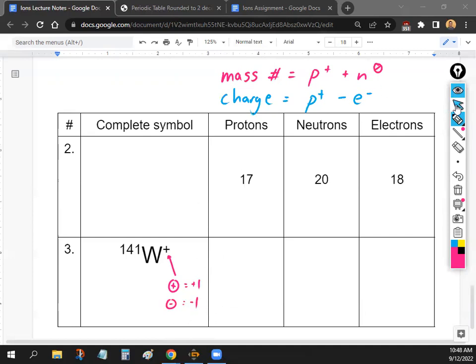And I'll give you guys about 4 or 5 minutes to work on this. Try it out, see if you guys can get the same answers, and we'll go over it in a bit, and I'll get you guys started on your assignment, okay? Okay, so let's start with number 2.